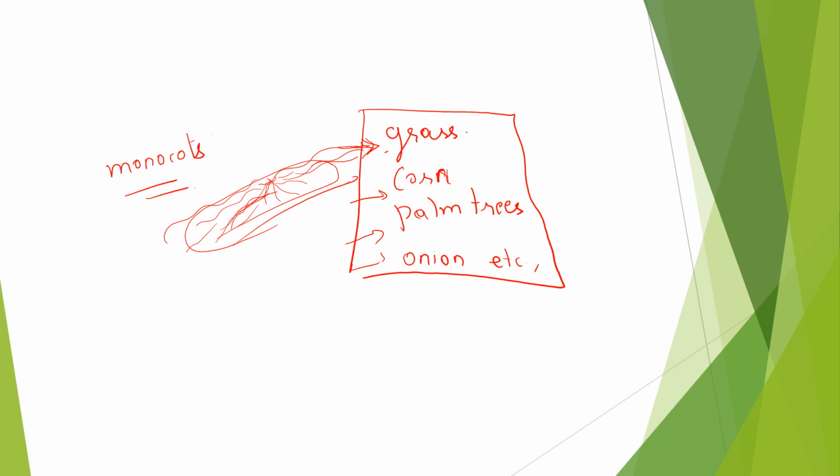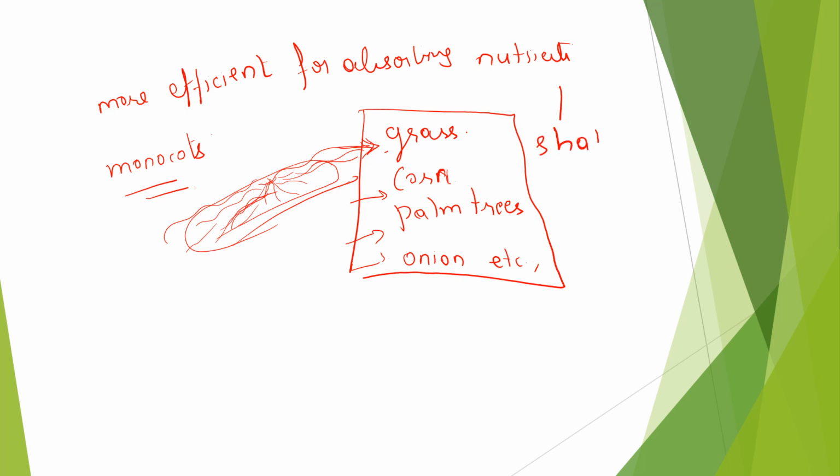These are more efficient, and efficient means better. More efficient for absorbing nutrients in what sort of soils? Where the water is shallow and rocky.